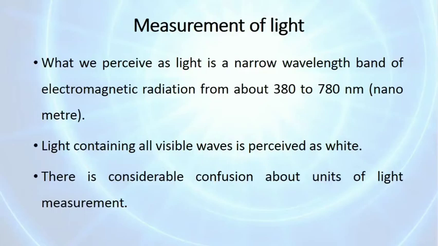Then measurement of light. What we perceive as light is a narrow wavelength band of electromagnetic radiation from about 380 to 780 nanometers. Light containing all visible waves is perceived as white. There is considerable confusion about units of light measurement.